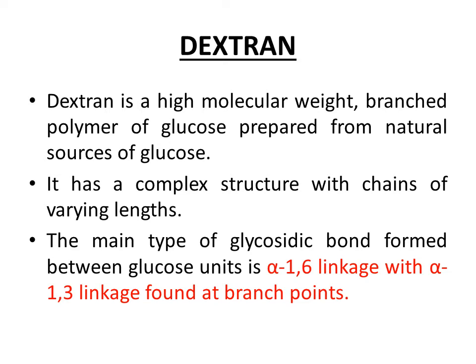It has a very complex structure because it is made up of a collection of chains of varying lengths. The main type of glycosidic bond between the glucose subunits is the alpha 1,6 glycosidic linkage, and at branch points the alpha 1,3 linkage is found.